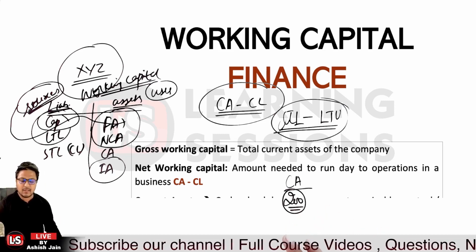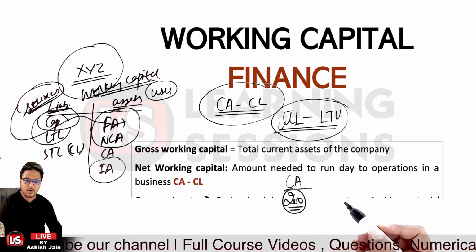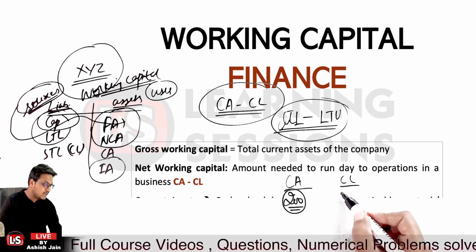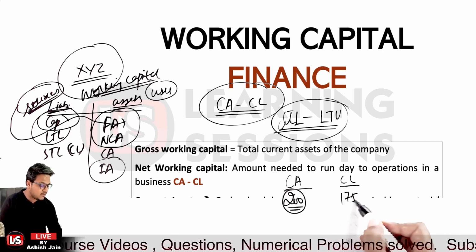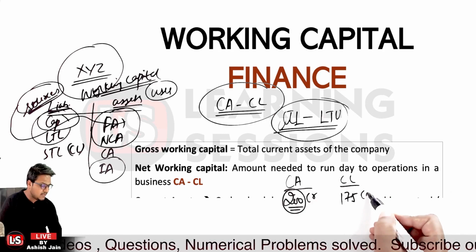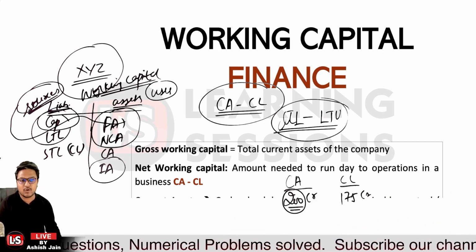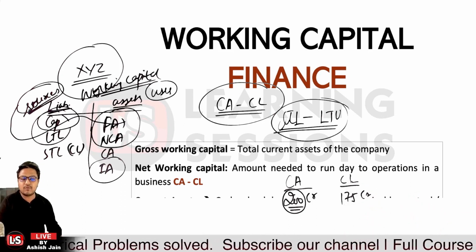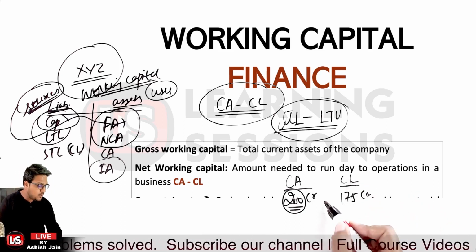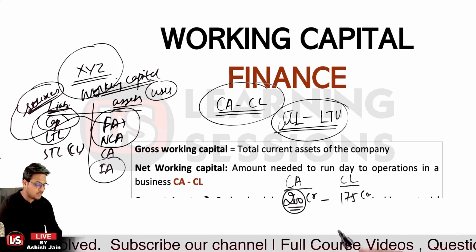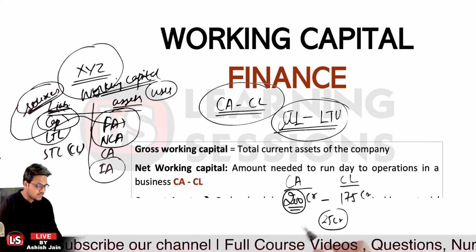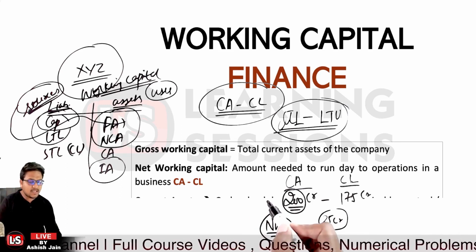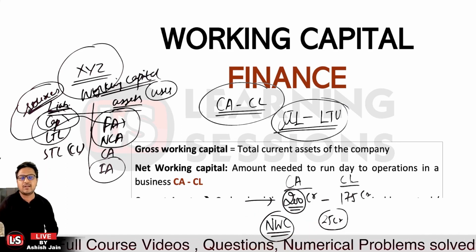Now see, gross working capital is 200 crore over here, or 200 lakhs, whatsoever the amount it is. Let's say the current liabilities were 175 lakhs, or 175 crore. Let's just make it 175 crore and 200 crores over here. Now the net amount which will be available with the corporate for working capital purposes will be 200 crores minus 175 crore, that is 25 crore. So this is the net working capital, and further the gross working capital is equal to 200 crores.